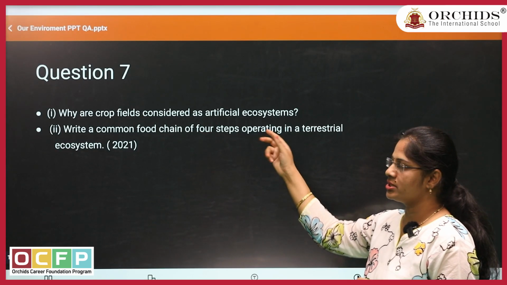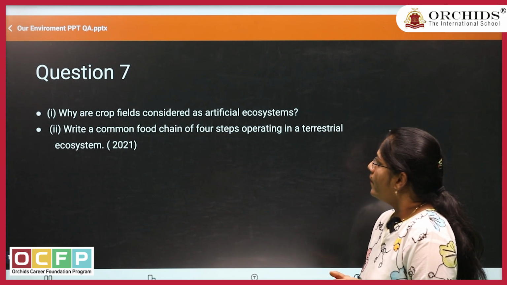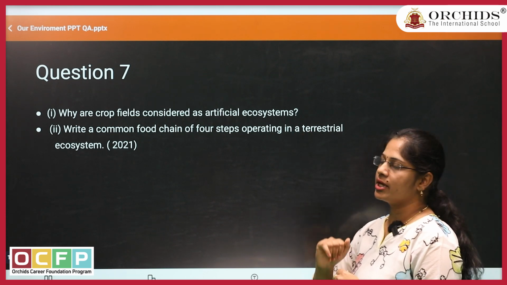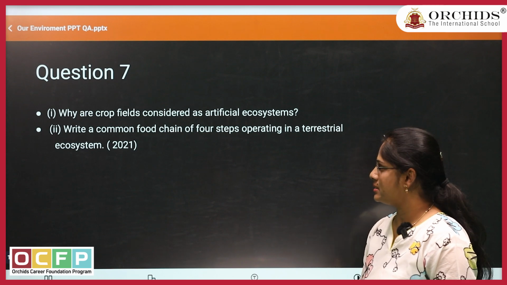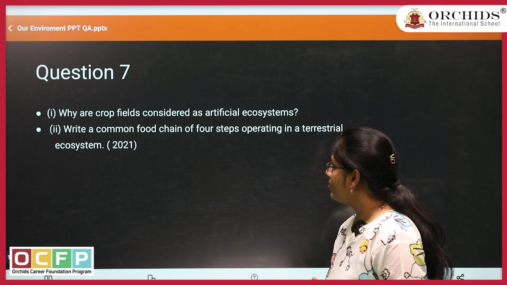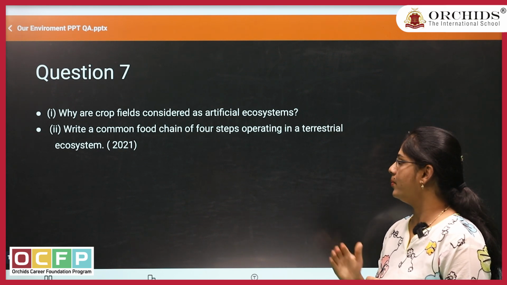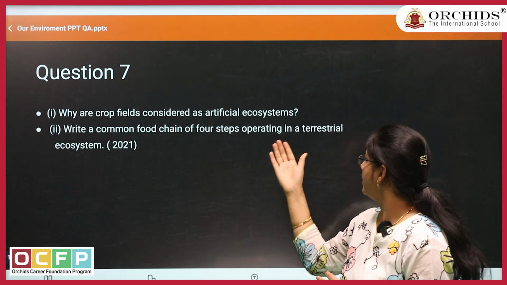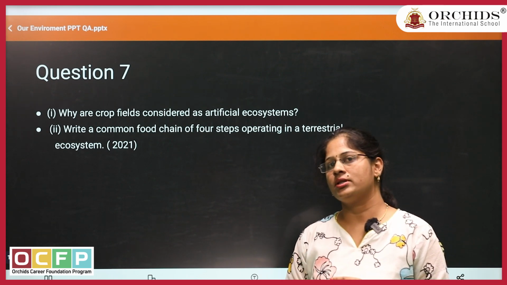Next question, this question you may get for 3 marks. Descriptive question. Why are crop fields considered as artificial ecosystem? This comes under again the types of ecosystems. Why crop field belongs to the artificial ecosystem. Second question, write a common food chain of 4 steps operating in a terrestrial ecosystem. Means again the ecosystem to which it belongs, based on that we have to give one example for the food chain.